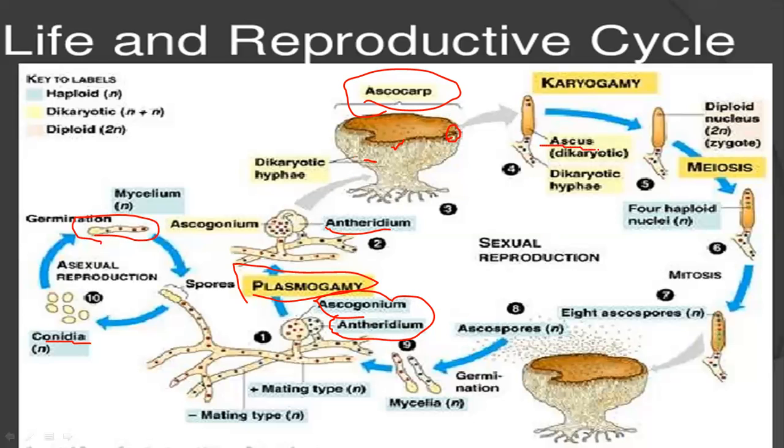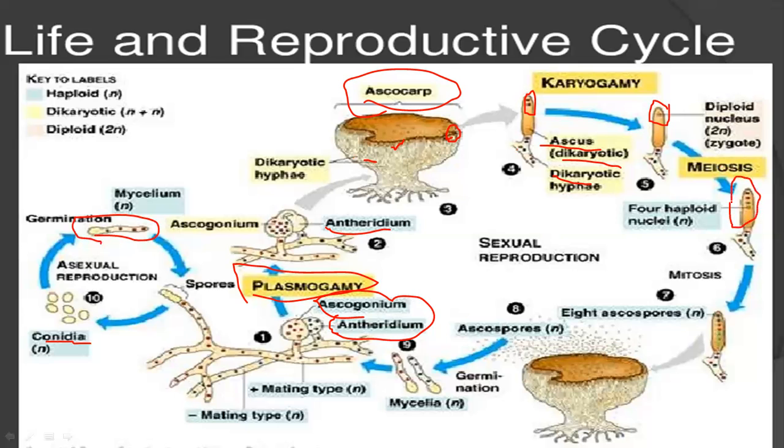So the ascus, after the dikaryotic condition, dikaryotic hyphae, dikaryotic means two nuclei are present, but the cytoplasm is the same, that is united. Here the diploid nucleus is formed, that is called karyogamy, and after meiosis they form lots of haploid nuclei.